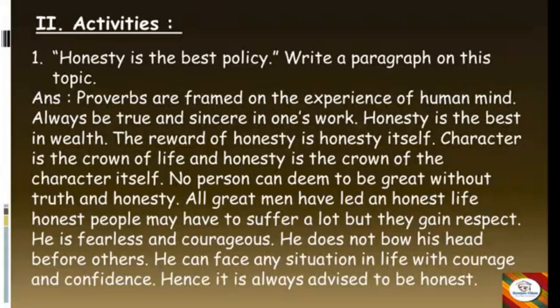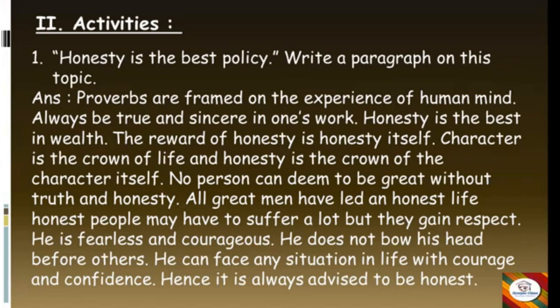Now we have the last one, that is activities. So I've just helped you all by giving the answers of these two. The first one is "honesty is the best policy." You have to write a paragraph on this topic. Actually, this is a proverb also, a quote also. So you need to elaborate it. You have to write a paragraph.